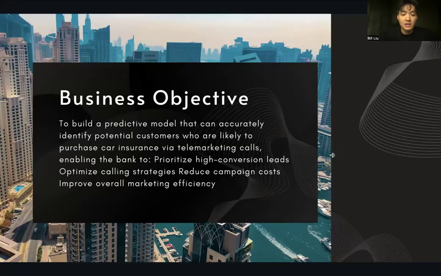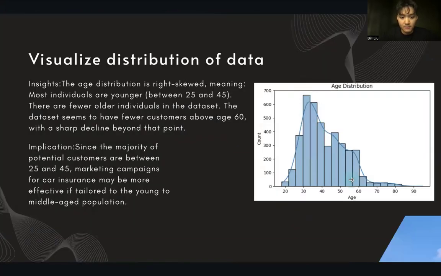For our business objective, we can clearly conclude that we want a predictive model that can accurately identify potential customers who are likely to purchase car insurance via telemarketing calls, enabling the bank to prioritize high-conversion leads, optimize call strategies, reduce campaign costs, and improve overall marketing efficiency. First, we begin with the EDA.